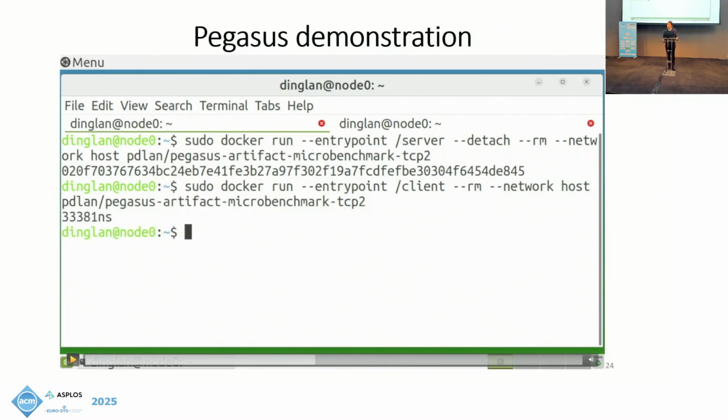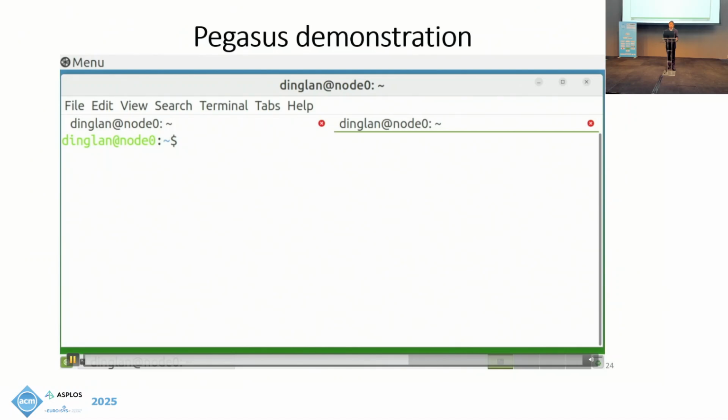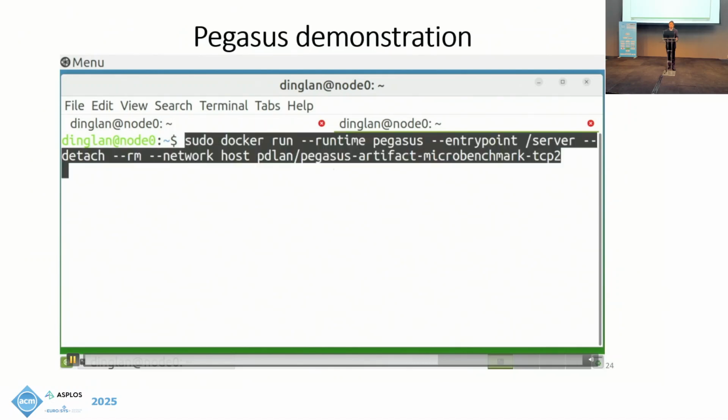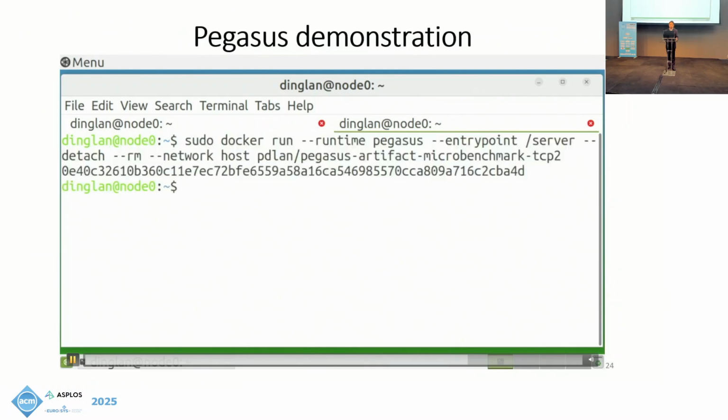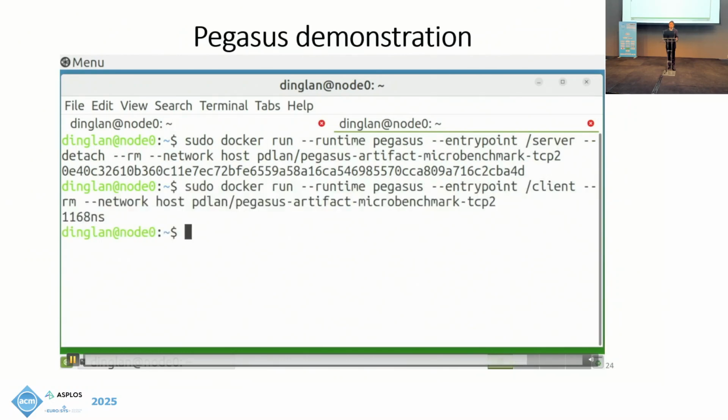So the latency is, you can see, 33 microseconds. Then we use Pegasus to run and fuse them. And the latency is only about 1.2 microseconds, which is much lower than the baseline.